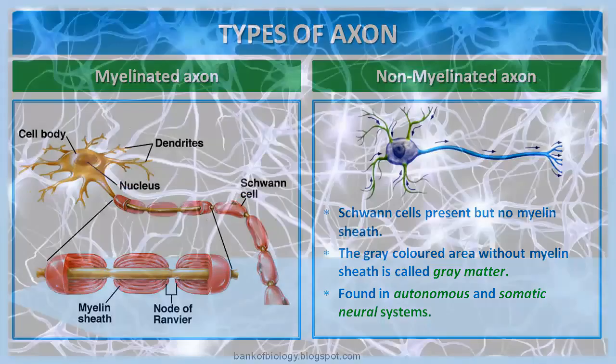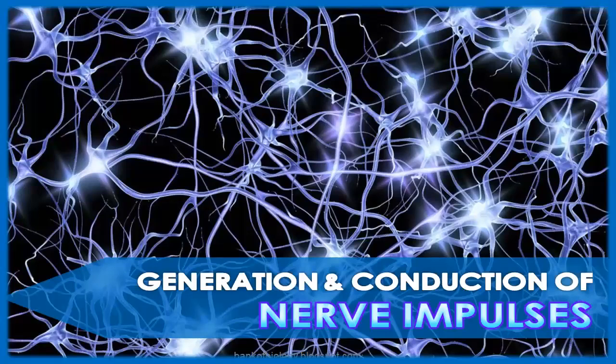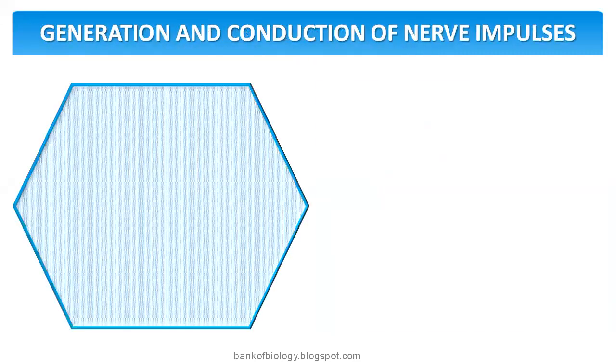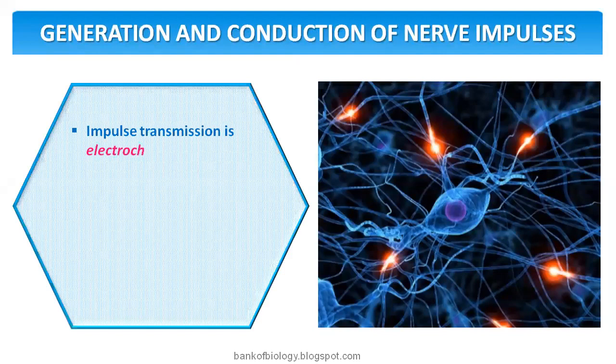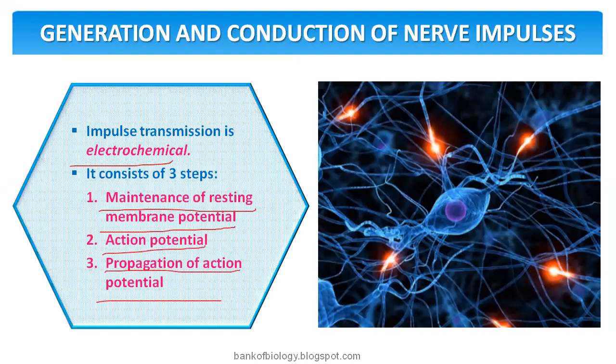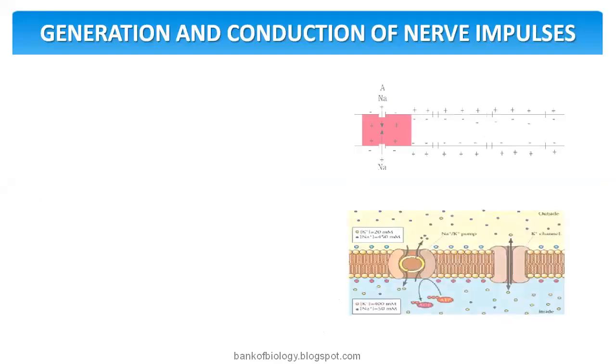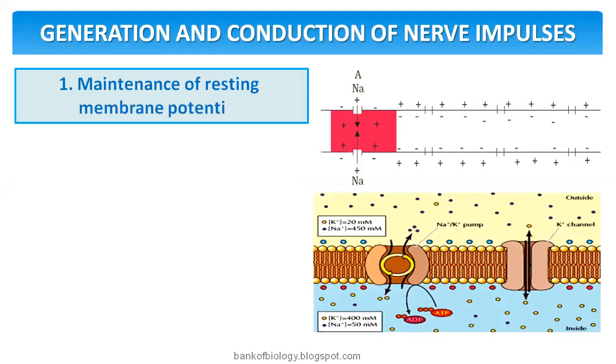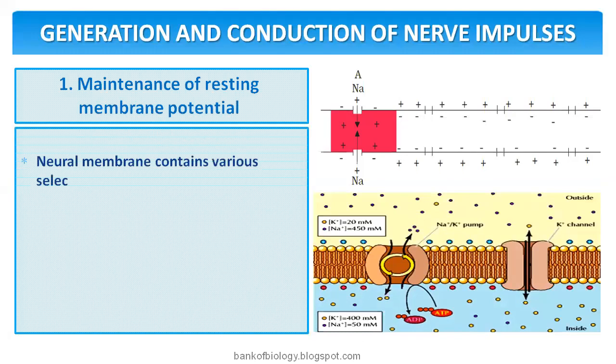Okay. Now moving on to the generation and conduction of nerve impulses. We paid full effort here to learn the nerve impulse clearly. Now we are taking a small revision of this. The impulse transmission is an electrochemical process. It consists of three steps: maintenance of resting membrane potential, action potential, and propagation of action potential. Let us see one after another. So, maintenance of the resting membrane potential.